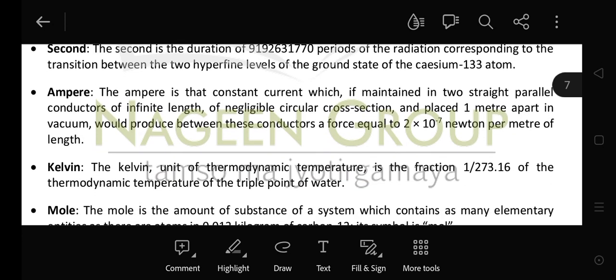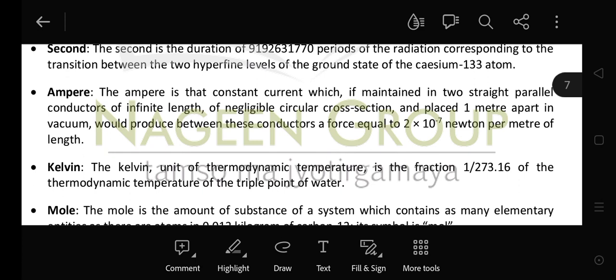Next one is ampere. Now ampere is the current, or you can say constant current, if maintained in two straight parallel conductors of infinite length, negligible area, placed 1 meter apart in vacuum, would produce between these conductors a force equal to 2 × 10 to the power minus 7 newtons per meter of the length.